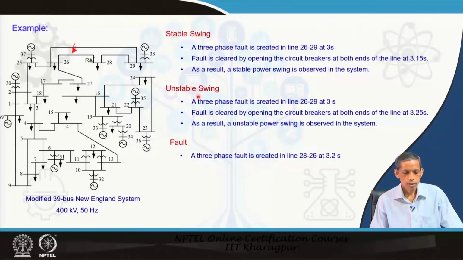Now, for an unstable swing, like in the earlier example in the earlier lecture, the corresponding fault is delayed and then cleared. As a result, an unstable swing is observed with the relay. Then, without this, we create a 3 phase fault in line 28 to 26 at 3.2 seconds. So, these are the 3 considered situations which the relay will see, and how the relay will be able to distinguish the stable swing, the unstable swing, or the fault.